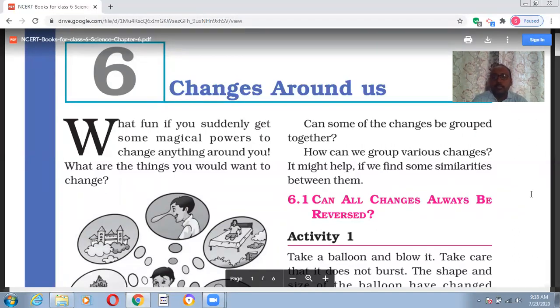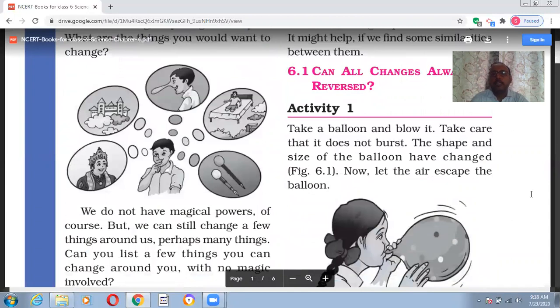So, what brings about these changes? Basically, there are three actions that can bring about these changes. One is pressure, second is heat, and third is mixing. I'm repeating the three actions which can bring about changes: pressure, heat, and mixing. Right? So, first of all, as you can see, activity one.